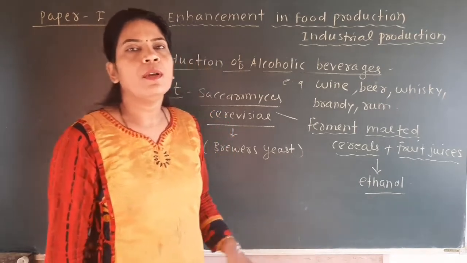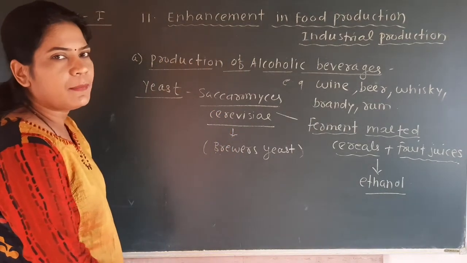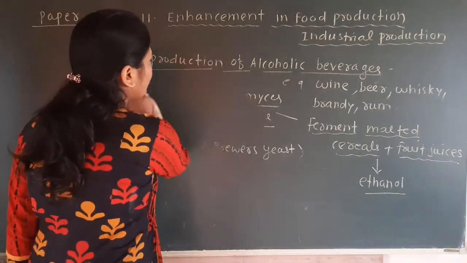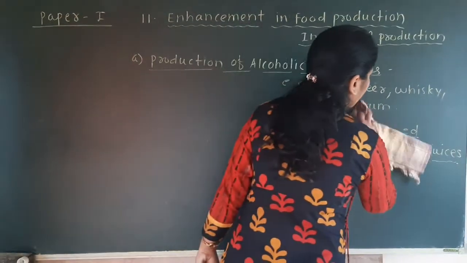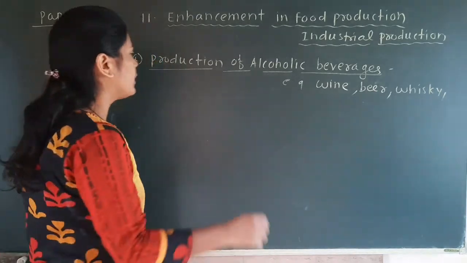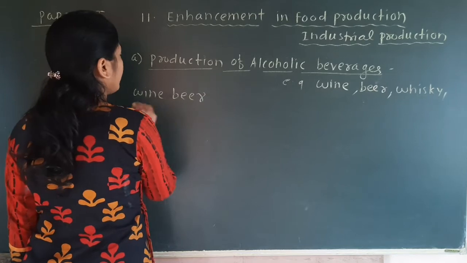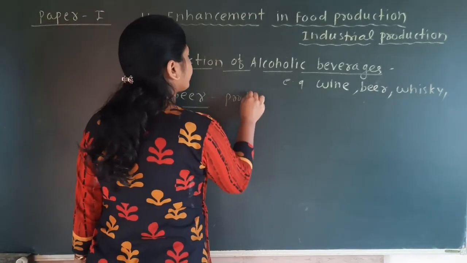Okay, now here one more thing is that there are wine, beer, whiskey, brandy and rum. Out of these the first two alcoholic beverages are produced without distillation. So wine and beer are produced without distillation.